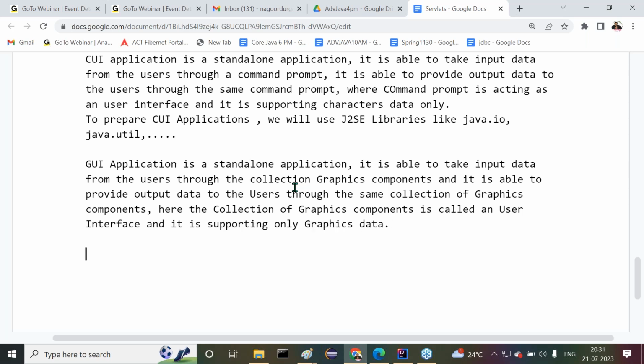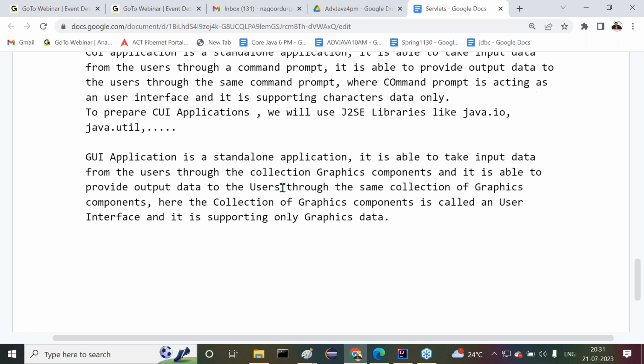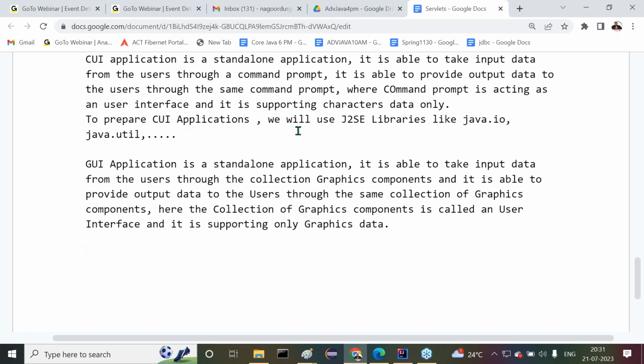Right, sir. Graphics data in the sense the data through graphical components only, not through the command prompt, only graphical components. Now this is exactly the meaning of a GUI application.